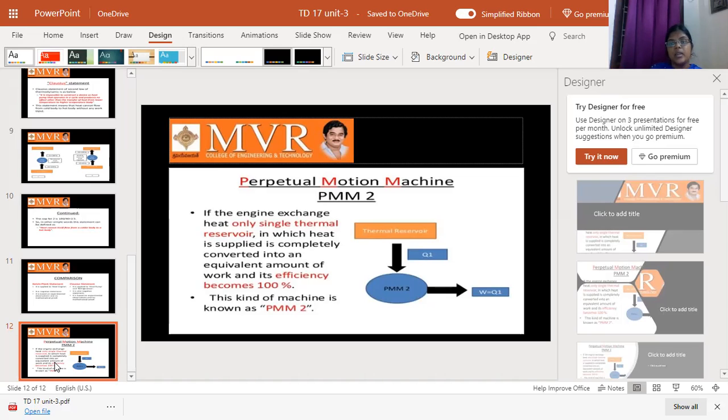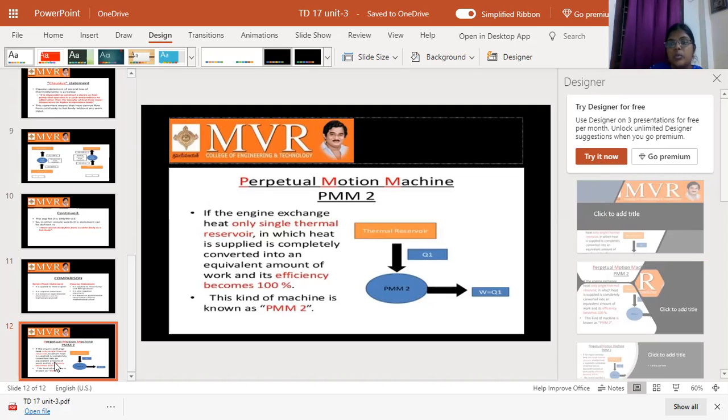Without any external work, without using any petrol, it runs the engine continuously without any losses. That is the example of a perpetual motion machine of the first kind: no work is given, but the engine runs continuously. We cannot supply any fuel to our bike, but it runs continuously. How is it possible? It is not possible. This is called the perpetual motion machine of the first kind.